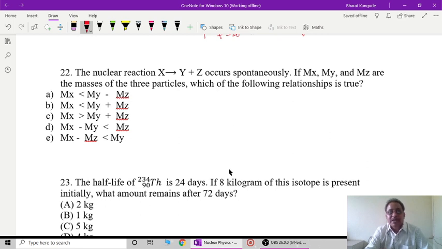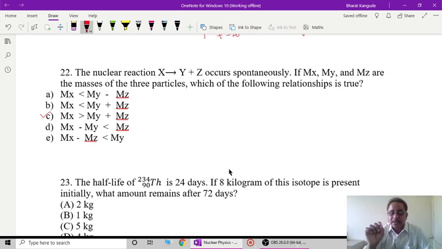Here a heavier atom gets converted into 2 lighter nuclei, and in this process there is always a loss of mass. Whenever there is loss of mass, the mass before the reaction must be greater than the mass after the reaction, and therefore we will have this simple option C, Mx is greater than the sum of My plus Mz. This is the correct relation for example number 22.